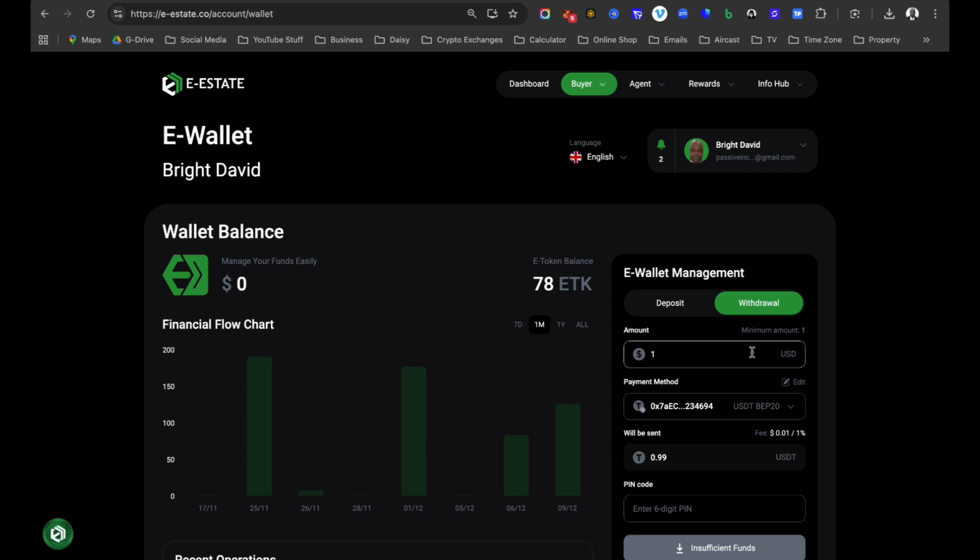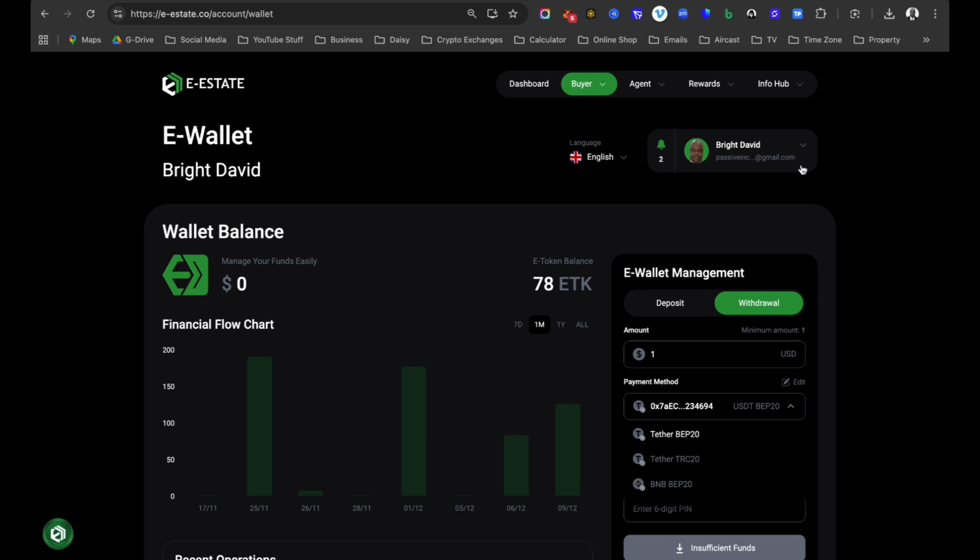But you will not see any option here if you have not added that wallet address in your back office. So if I toggle on that particular payment method for my withdrawal wallet, you will notice that I have added 3 types of wallet in my back office. Okay, so I have Theta BEP20, I have Theta TRC20, I have BNB BEP20. So these 3 different withdrawal methods are the ones I have added in my back office that I can use to withdraw within my e-wallet. Okay, now how do you add all these wallet addresses in your back office?